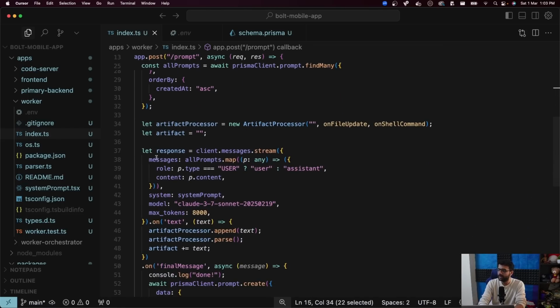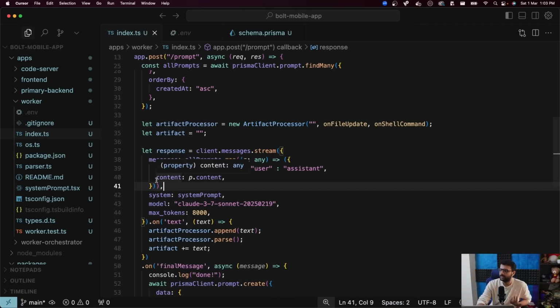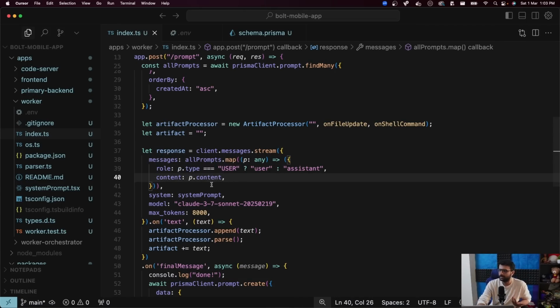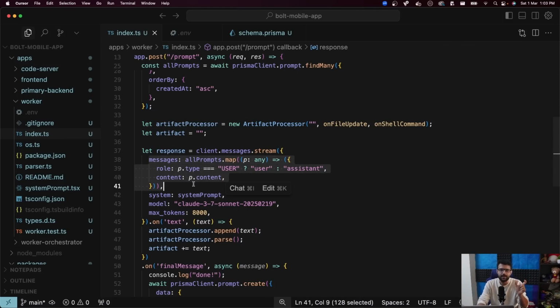I forwarded all the prompts in the history of chat for this project. The way you forward prompts is you give the prompt content, okay, this is going to be create a chess application, and then whatever response the LLM gave, and then your follow-up question, and then the response the LLM gave, and then the role. Was this the user asking a question, or was this the assistant or the LLM responding back? So the complete chat history is what you forward. The last user message is what it understands that this is what I need to do, but it also has the context of the complete history of the chat.